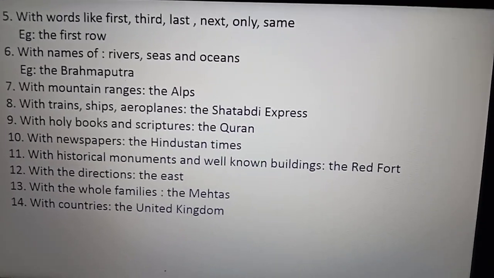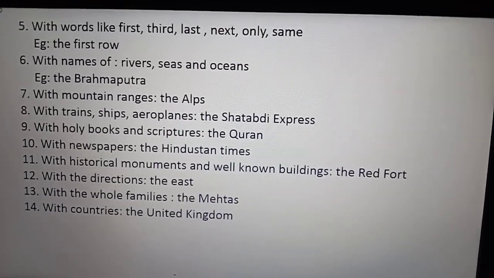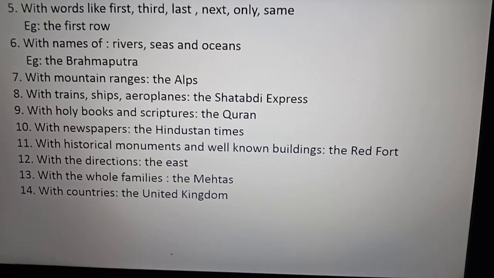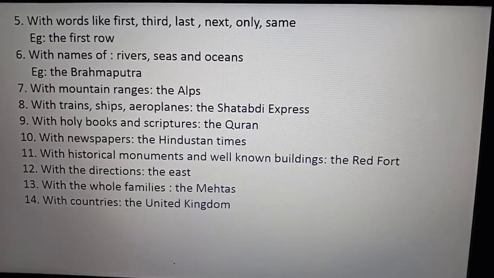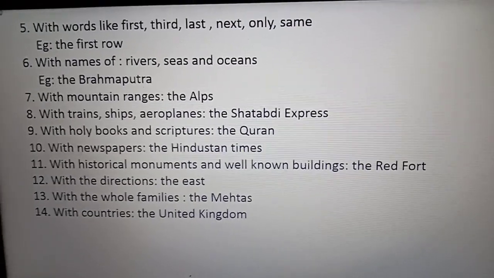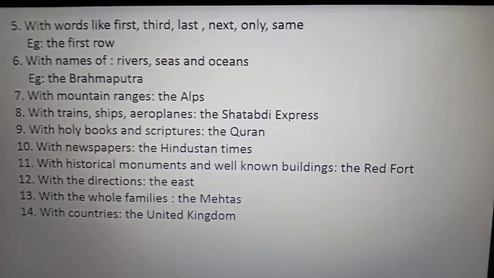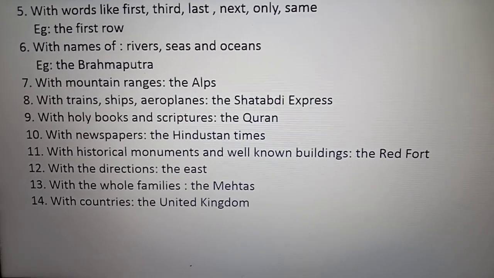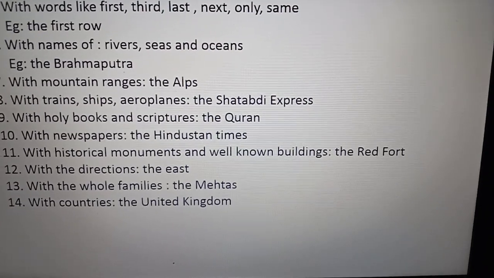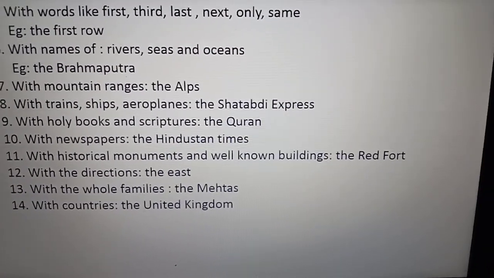With names of rivers, seas and oceans, the Brahmaputra, the Ganga, isn't that? With mountain ranges, the Alps, the Himalayas, with trains, ships, aeroplanes, the Shatabdi Express, aeroplanes, anything we can say, the airlines, all that.